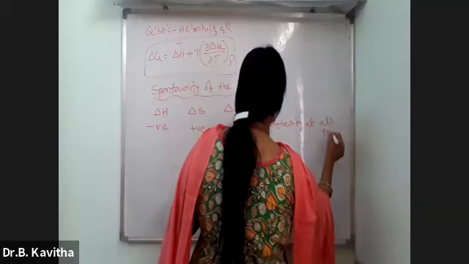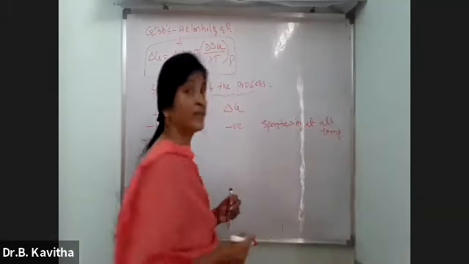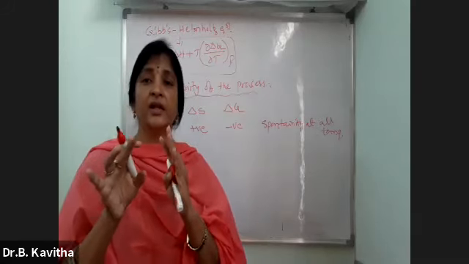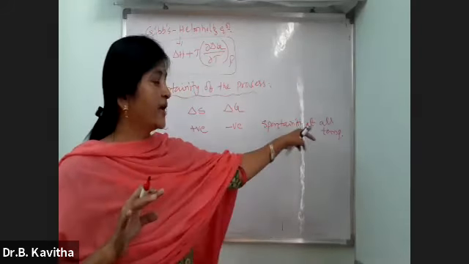At all temperatures. If they mention the temperature also, it will be different. I'll tell you. So this is spontaneity at all temperatures.